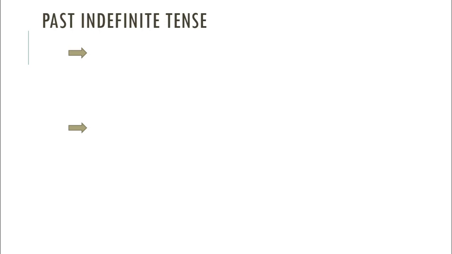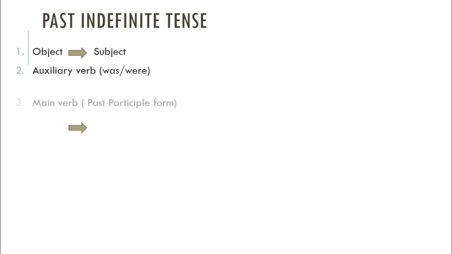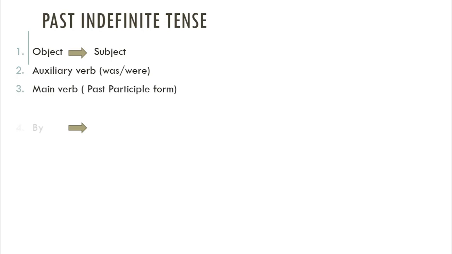Here you have the rules of changing past indefinite tense. At first, object will be the subject. Then you have to write down the auxiliary verb, was or were will be used here. Then write down the past participle form of main verb. And after that, you have to write down by. Subject will be the object.